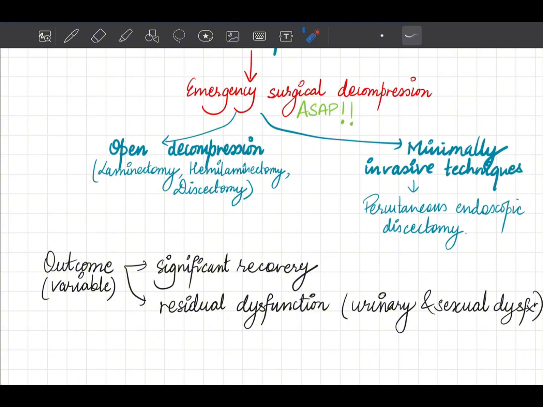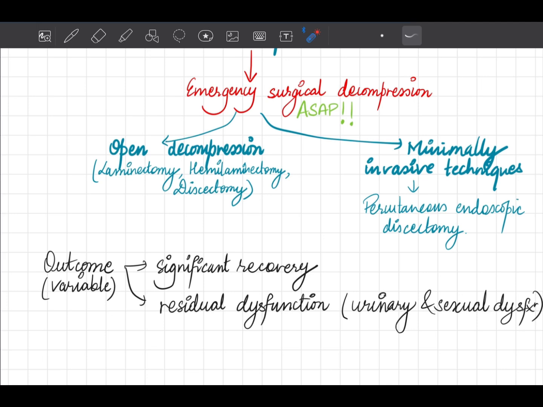Now talking about the outcome, it is quite variable. Some patients have significant recovery, especially those with incomplete Cauda Equina Syndrome or those who underwent emergency surgical decompression as soon as possible. And some patients, especially those who have complete Cauda Equina Syndrome or those who were diagnosed late and operated late, are left with residual dysfunction like urinary and sexual dysfunction. So this is about the outcome of the Cauda Equina Syndrome.